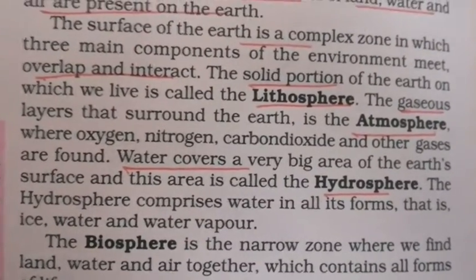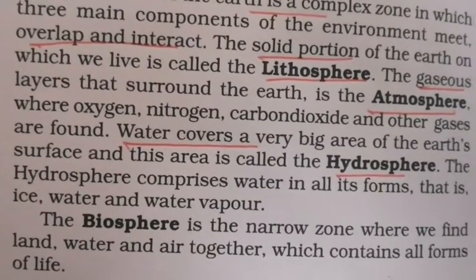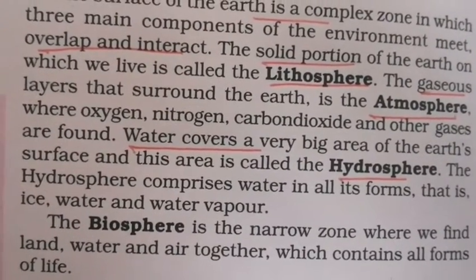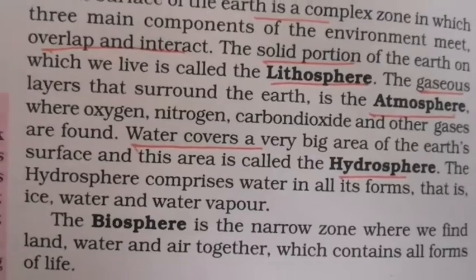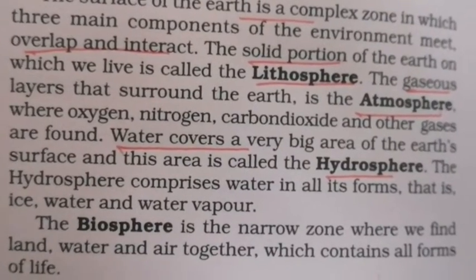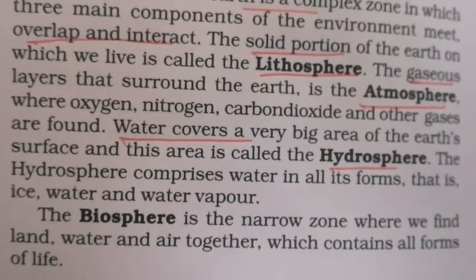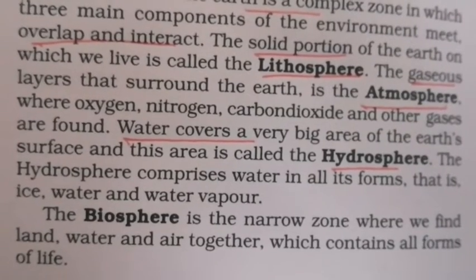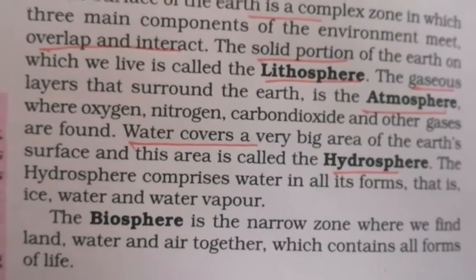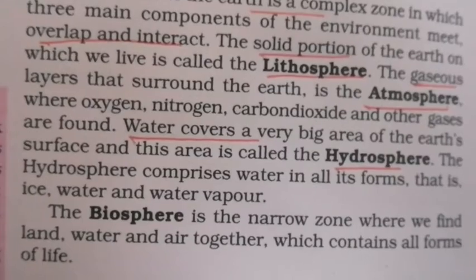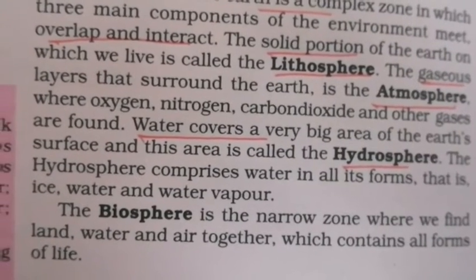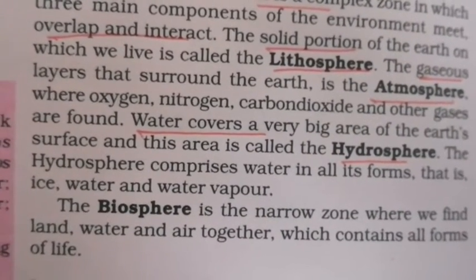Okay, and the third one is called hydrosphere. So water, hydro means water. So the water covers a very big area of earth's surface. So this area is called your hydrosphere. Okay. So the hydrosphere comprises water in all its forms. That is ice, water and water vapor.